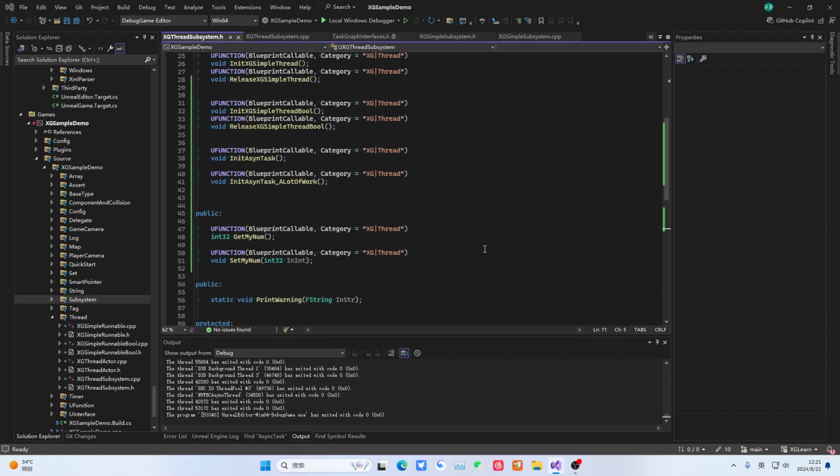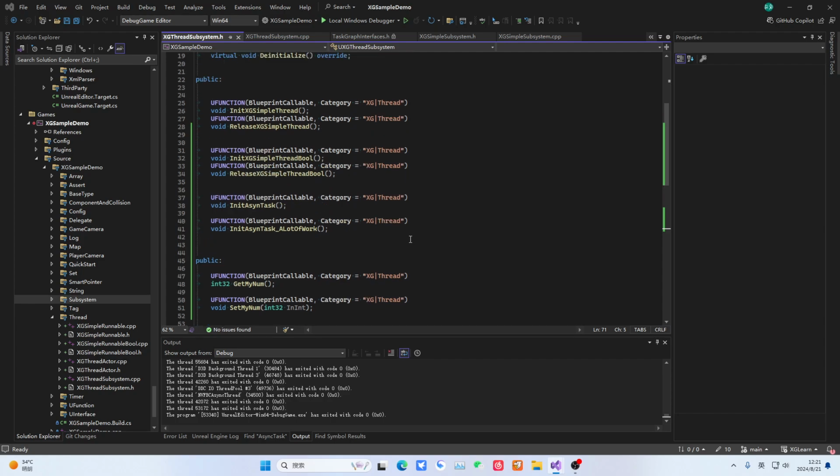Okay, before we continue talking about ASAC, let me first demonstrate several operations that can block the main thread. You might say, I'm already using multi-threading, so why is the main thread still being blocked? It's simple, because you're using threads from the TaskGraph. If you kill the entire thread pool, you break the entire Unreal Engine mechanism, and of course the main thread gets blocked.